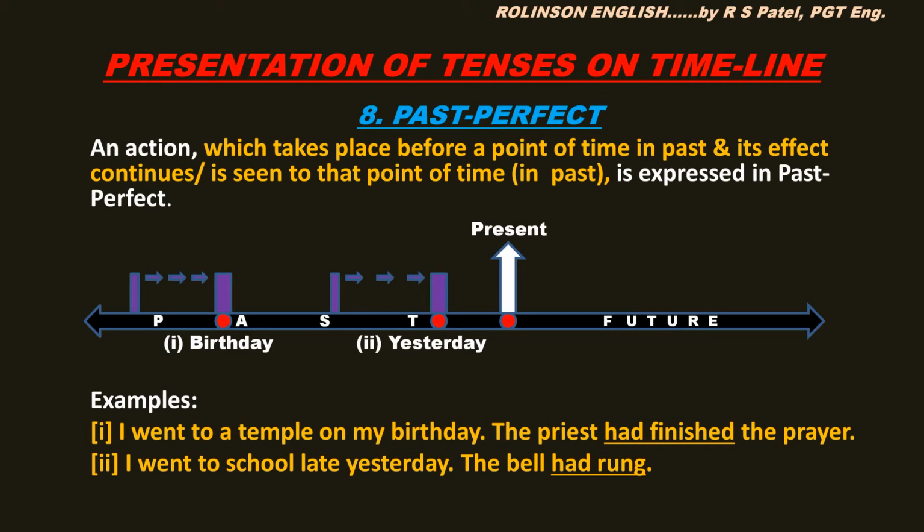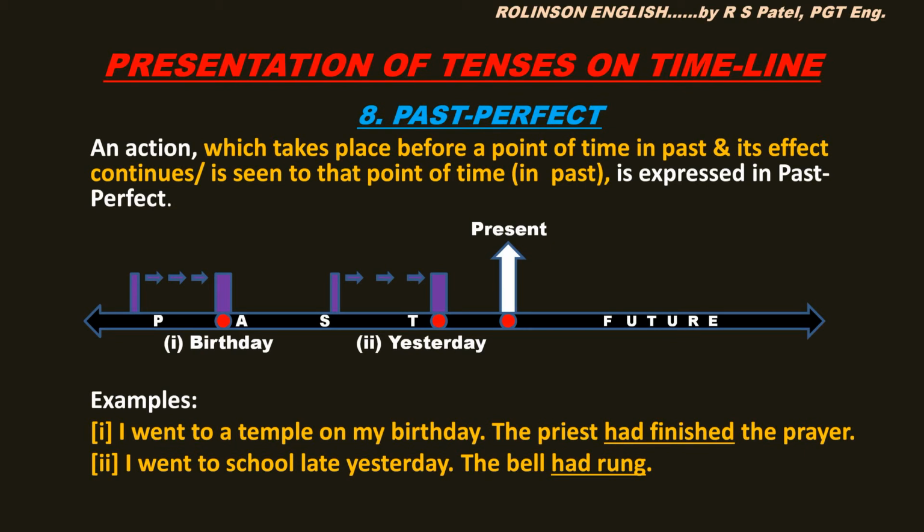Let us see the examples. I went to a temple on my birthday. The priest had finished the prayer. It means he reached the temple on his birthday at some point of time in the past. Even before that, even past to that past moment, the priest had finished the prayer.